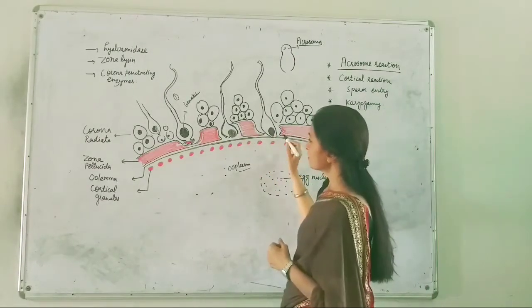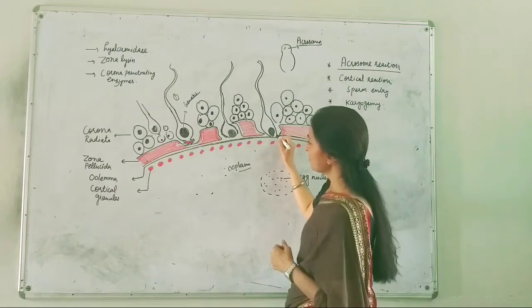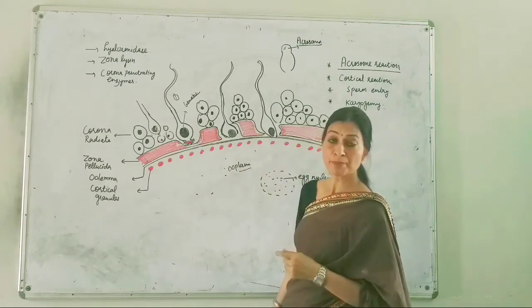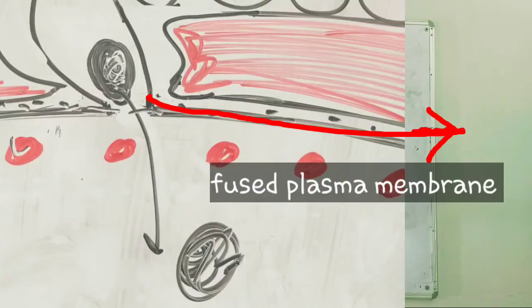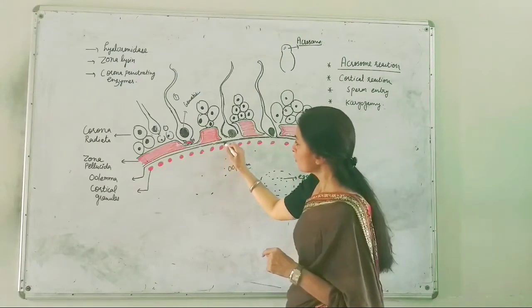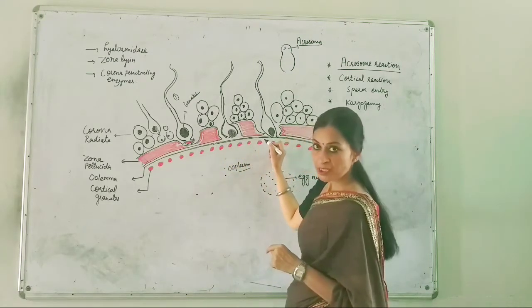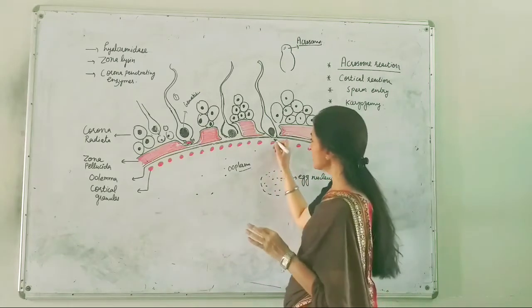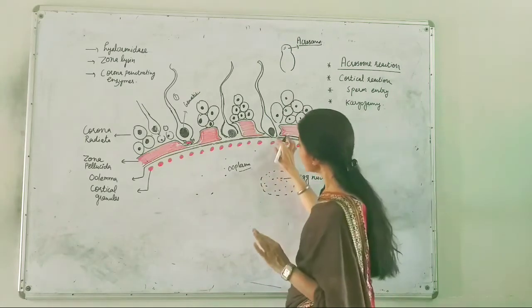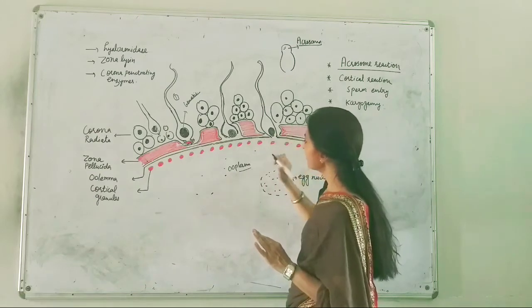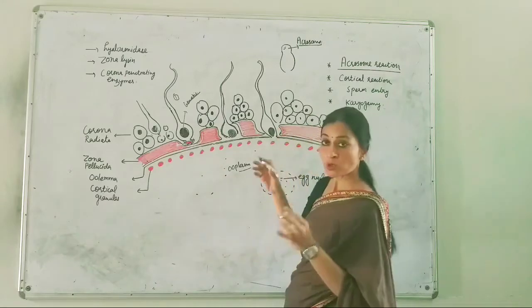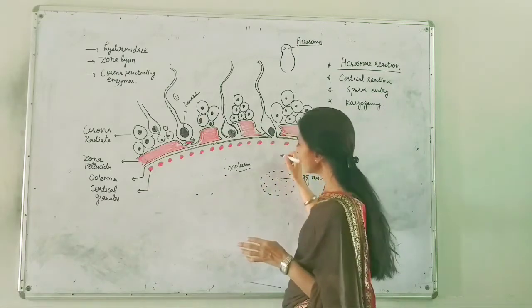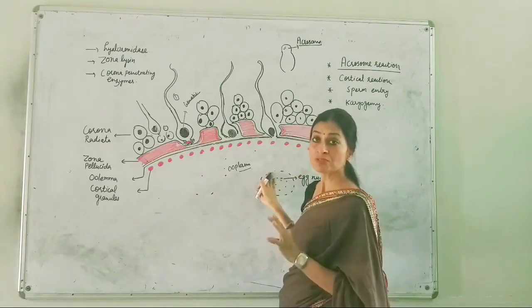And in the third stage, you can see that the plasma membrane of the sperm is also fusing with the plasma membrane of the egg, because it has to cross this line also. To cross this line, the enzymes will dissolve the plasma membrane of the male also, and after dissolving this layer, the nuclear content or the chromosomal material will be released in the cytoplasm of the egg.